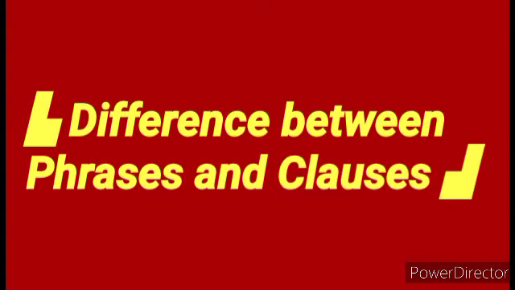Like a phrase, a clause is also a group of words. Unlike a phrase, each clause contains one main verb. For example, the tourists were scared. This is the first clause. Since the time they saw the lions. This is the second clause.